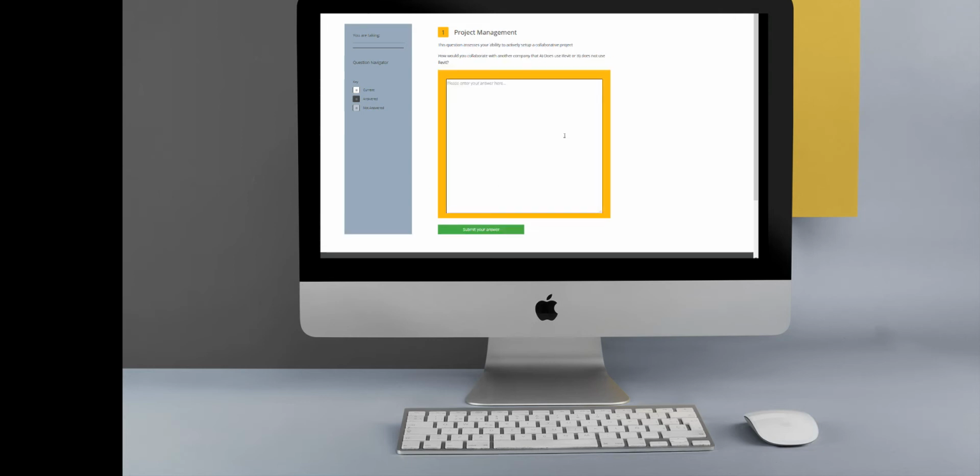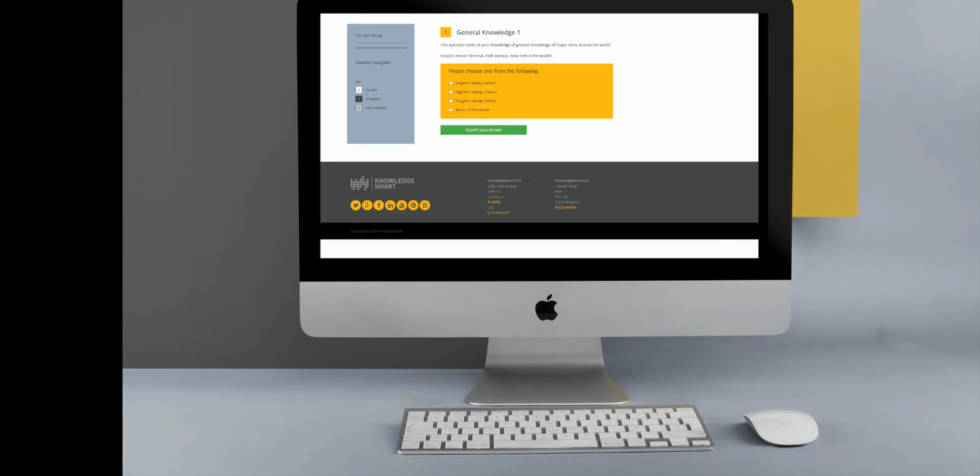Our essay type question asks the user to write a longer answer to a question. This will not be automatically marked as it is more subjectively reviewed and of course requires manual scoring by the system administrators. Here is a good example of our next question type, which of course is multiple choice.